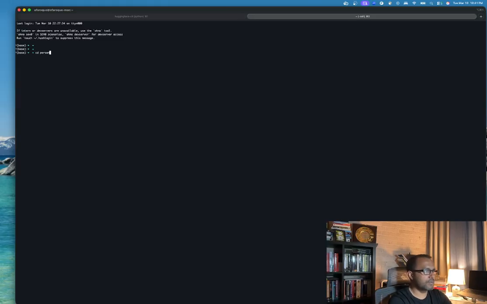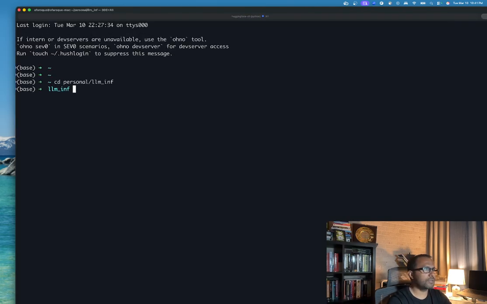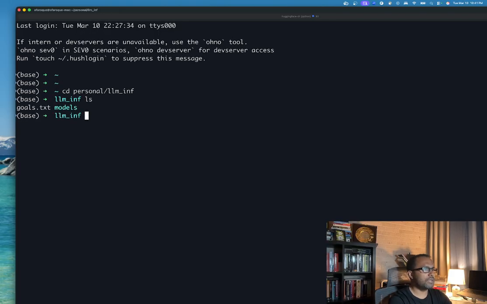Personal, and then LLM underscore inference. Let me make it bigger too. So we need a Docker file. We have the goal and the model is installing, that's perfectly fine. How the Docker file will look, I actually have it.